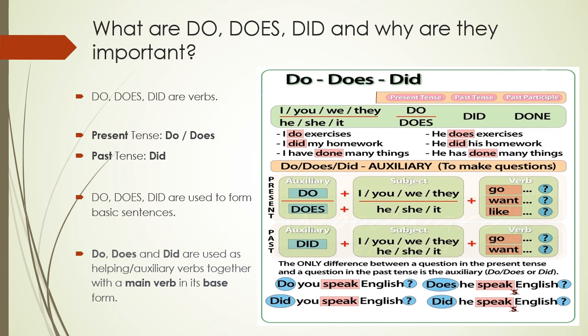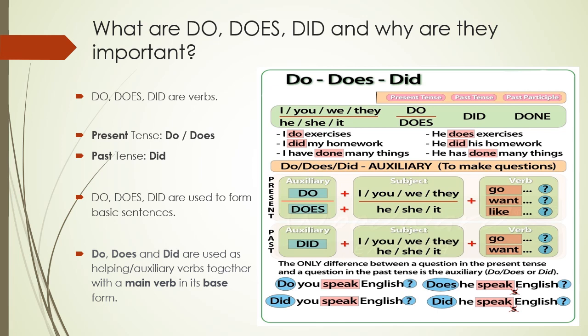And while making questions, we write do, does or did at the beginning of the question. For example, do you speak English? Does he speak English? Did you speak English? Or did he speak English?